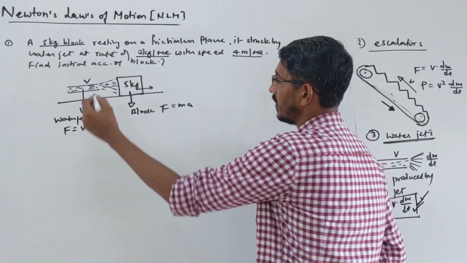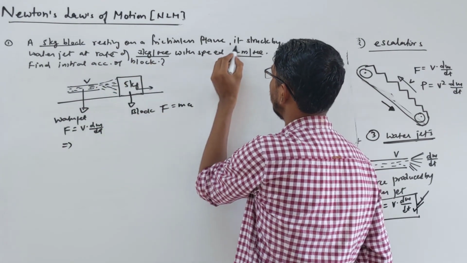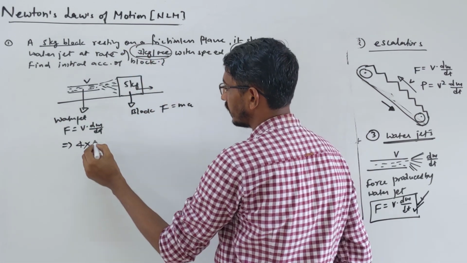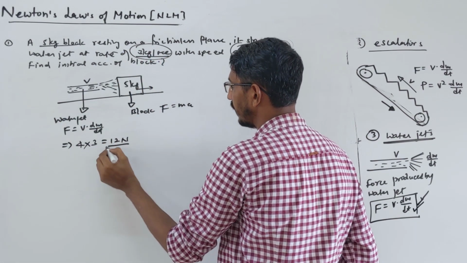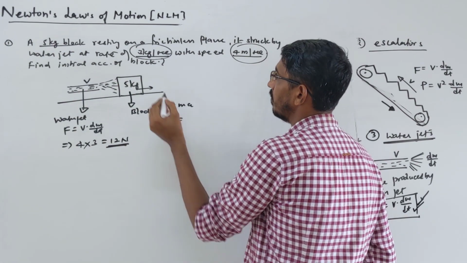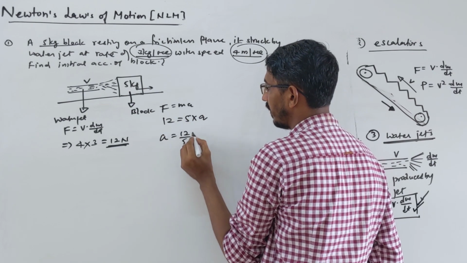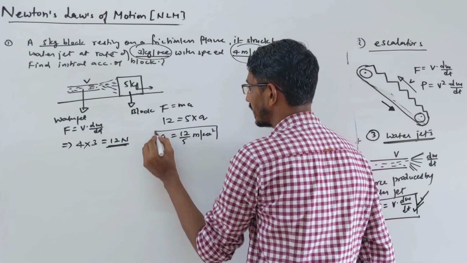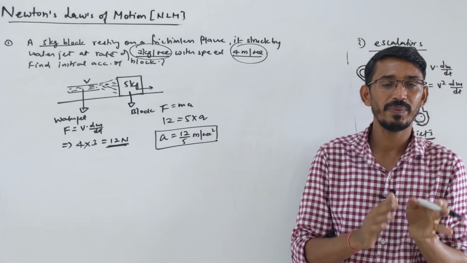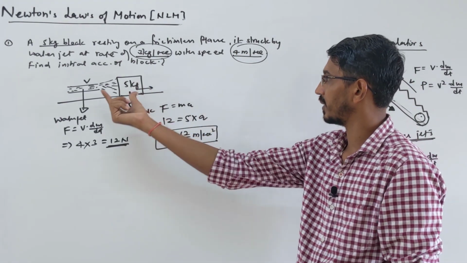So let's see what force is produced by the water jet. Velocity is already given as 4 meter per second, and how much mass is coming out? 3 kg per second. So the force becomes 12 Newton. Now this force is applied on this block. So here we write 12 Newton is equal to mass, given as 5, into what? a. So acceleration is what? 12 by 5 meter per second square. That's our answer. So both formulas are here. Newton's law: the force is equal to dp by dt. Then we have two forms, velocity constant or mass constant. Both formulas came here, right?